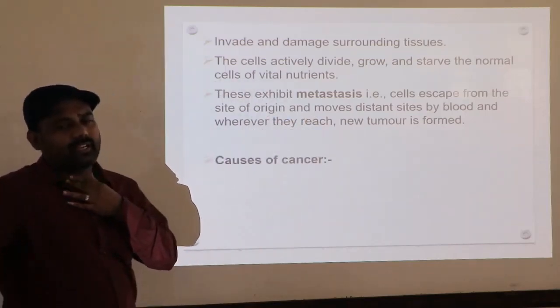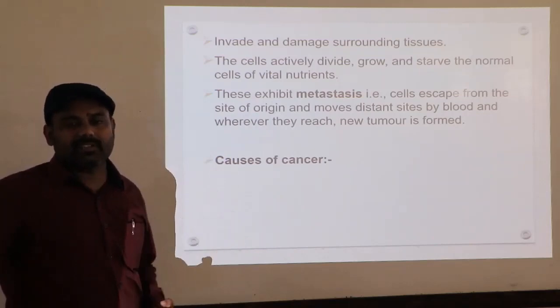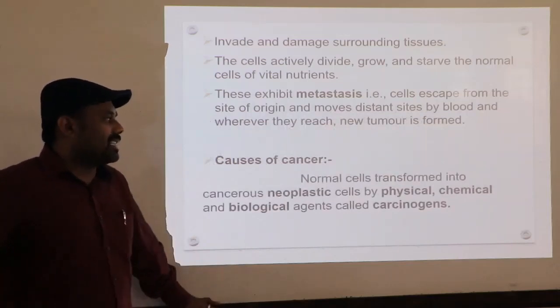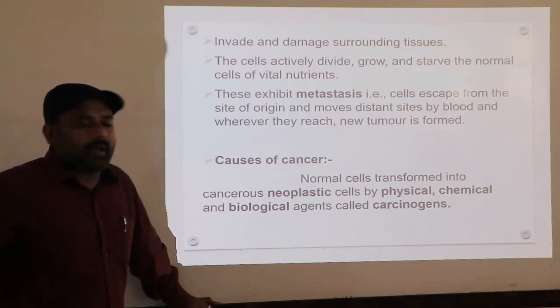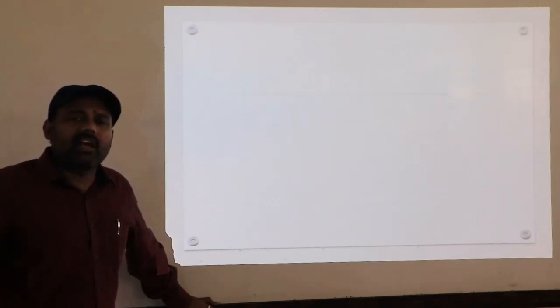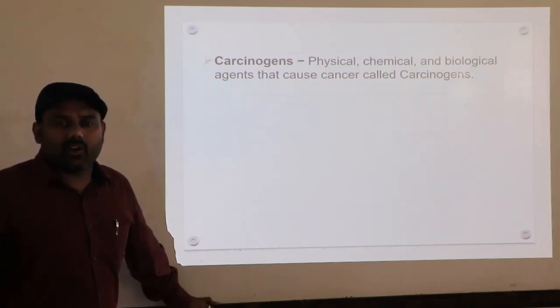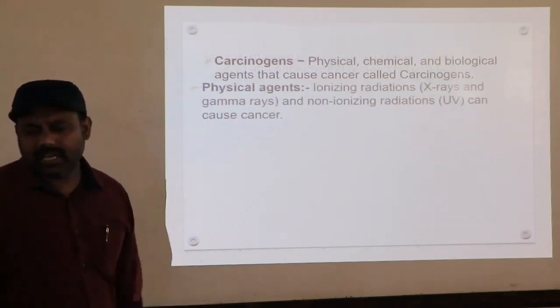Causes of cancer. It means, what are the agents or substances which cause cancer, isn't it? In that, normal cells transform into cancerous cells, called neoplastic cells, by means of physical, chemical and biological agents. So these physical, chemical and biological agents are simply considered as carcinogens. So what are carcinogens? Those agents which cause cancer are called carcinogenic agents, which include physical, chemical and biological agents. Those are called carcinogens.